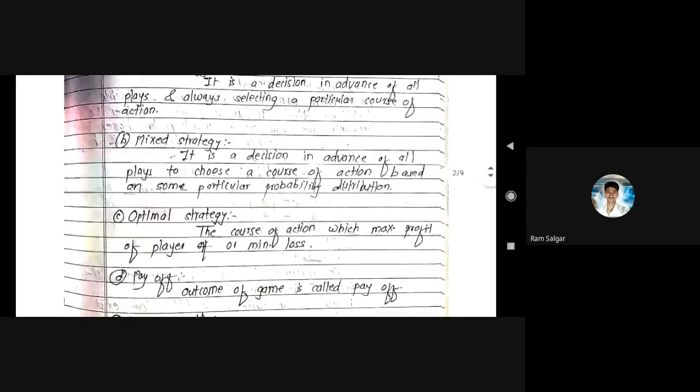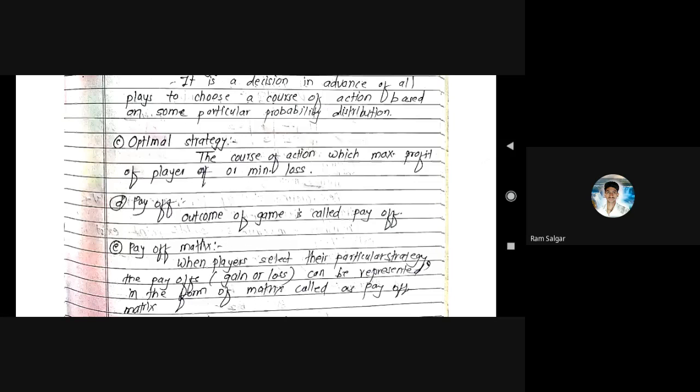Now the third strategy is the optimal strategy: the course of action which gives maximum profit to the player or minimum loss. We will also see that. Player A, the horizontal values, first player can consider only profit, maximum profit, and the course of action of the second player is to minimize the loss. These are the two standards for player 1 and player 2.